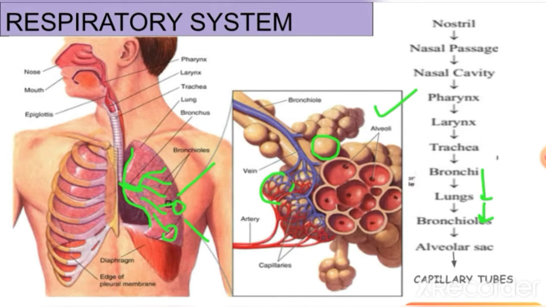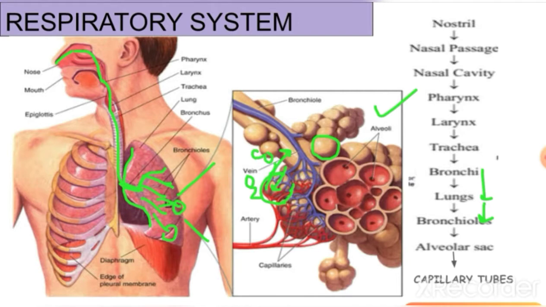So what actually happens is, air enters through the nose, then the nostrils, then pharynx, then larynx, then trachea, then bronchi, bronchioles, and then finally reaches the alveoli. This is the whole passage it covers, known as the respiratory system. After reaching the alveoli, there are the blood capillaries. When the alveoli get filled with air, that air is rich in oxygen. So that oxygen is taken up by the blood, and the blood gives carbon dioxide to the alveoli.